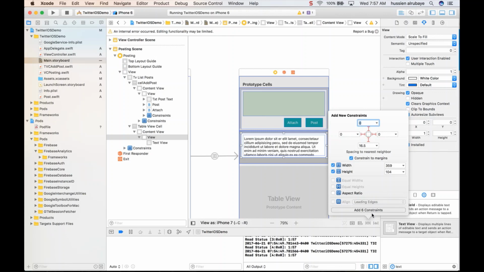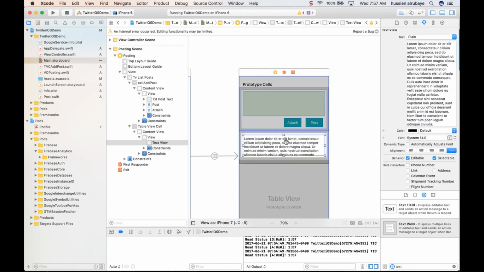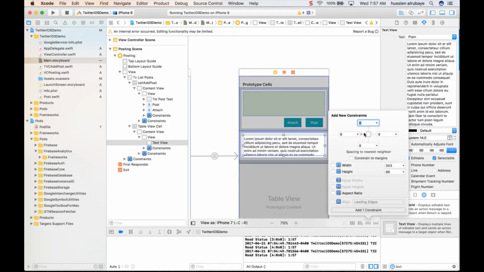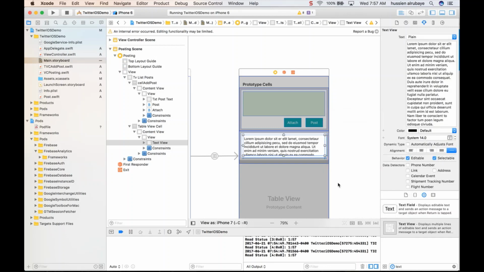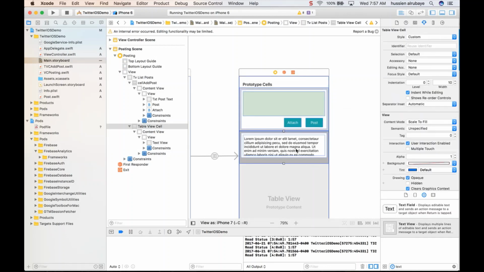Yes, fix width, fix height. And this one should also be pinned from all the places, and make sure fix height, fix width, so it will not change the size of it. So boom, you're done for this one. So just showing the post. So the post size will be in this way.